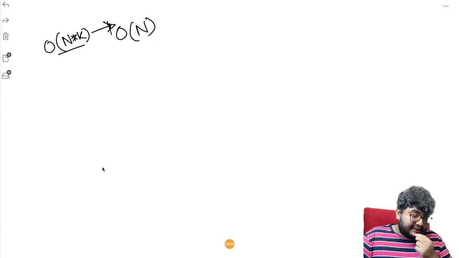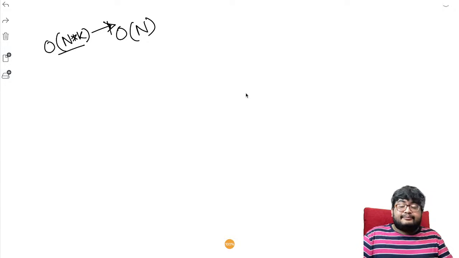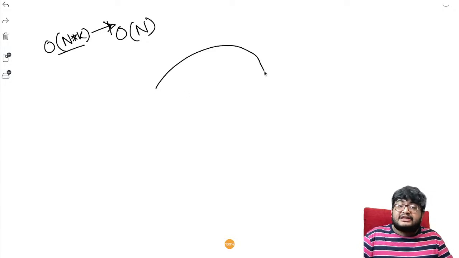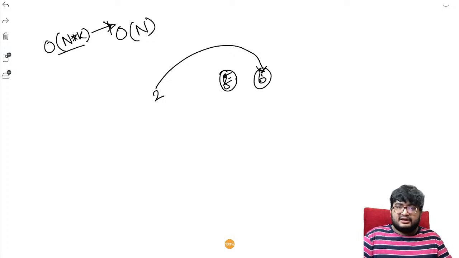One question, at 2 he can't jump to 6, right? 2 plus 3, 5, right? What do I mean by jumping? By jumping I'm not meaning skipping. By jumping I mean what is the next book he's solving. So at 2 he can skip up to 5. That is the next element he will read is 6. So jumping means what is the next element he will decide for. He can skip up to 5, that is the next element he can read, has to decide for is 6.